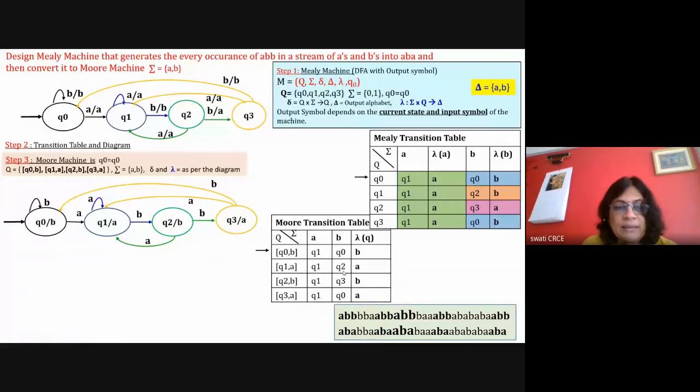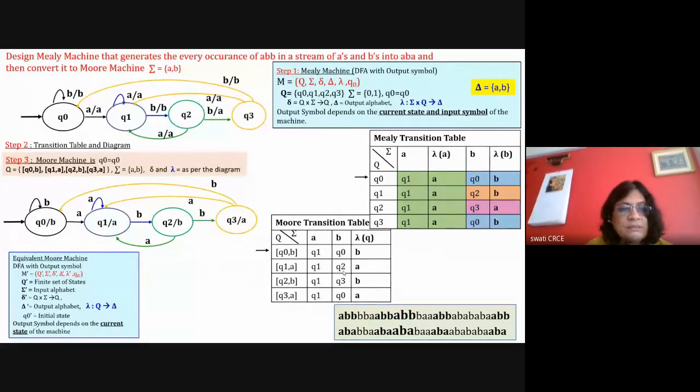Okay, so complete the diagram and then write the final answer that the equivalent Moore machine is M dash, Q dash, sigma dash, delta dash, lambda dash, Q0 dash. And these depend on the definition, so write down the definition of Moore machine and then find out the values.